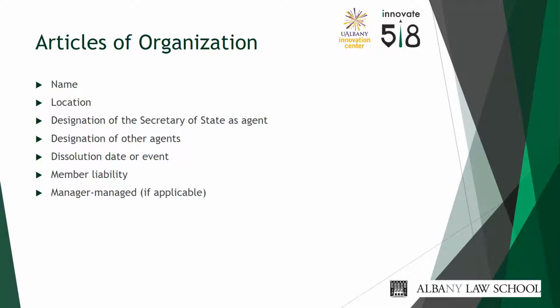Under the New York Limited Liability Company Law, the Articles of Organization must outline the following: the name of the LLC, the county in which the principal office sits, a designation of the Secretary of State as agent to receive service of process, the name and address of any person who may also act as agent to receive process, a dissolution date or triggering event if specified at the outset of the company's creation, any members who are to be liable for all or specified debts and obligations of the LLC, and a statement articulating that the company is to be managed by managers and not members, if the founders choose to do so.